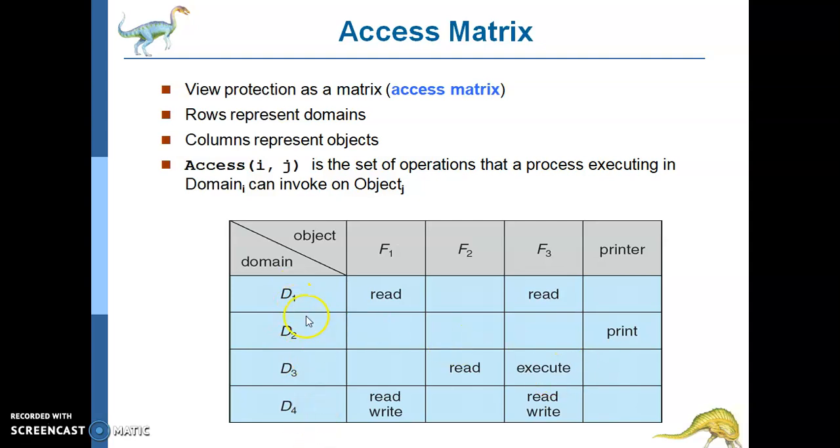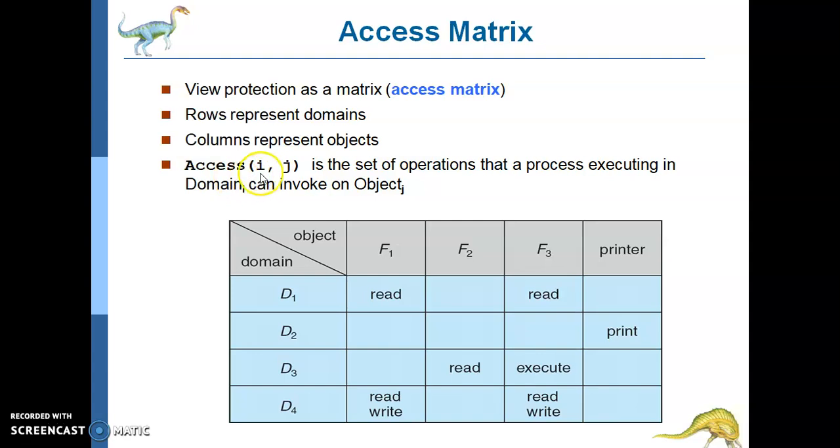You can just come across these are my 4 domains here with an example. These are the 3 files which I am accessing and a printer. D1 is a respective domain which is reading a file called F1, reading a file called F3. D2 prints using a printer. D3 reads F2, it executes F3. D4 reads and writes F1, reads and writes F3.